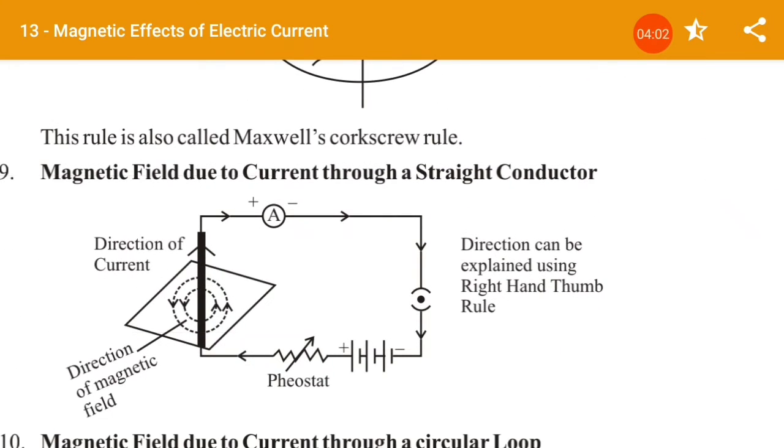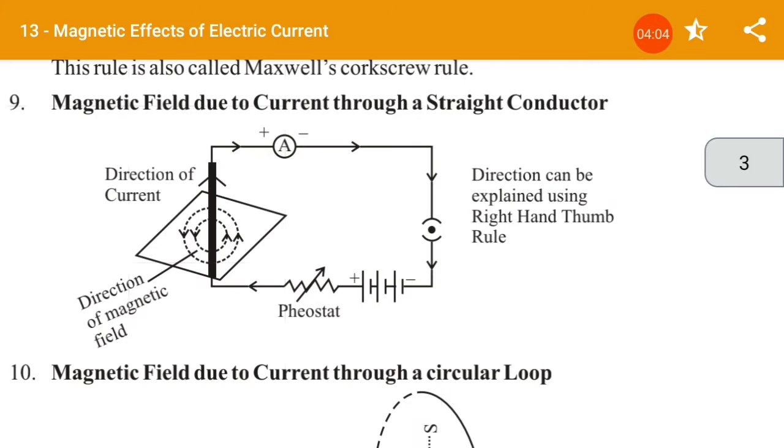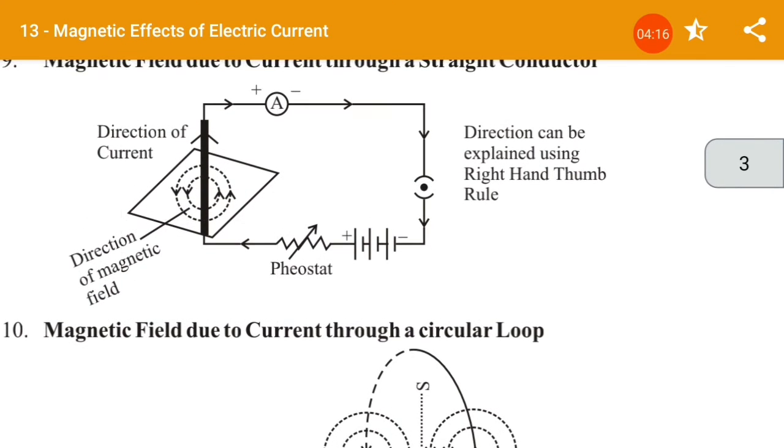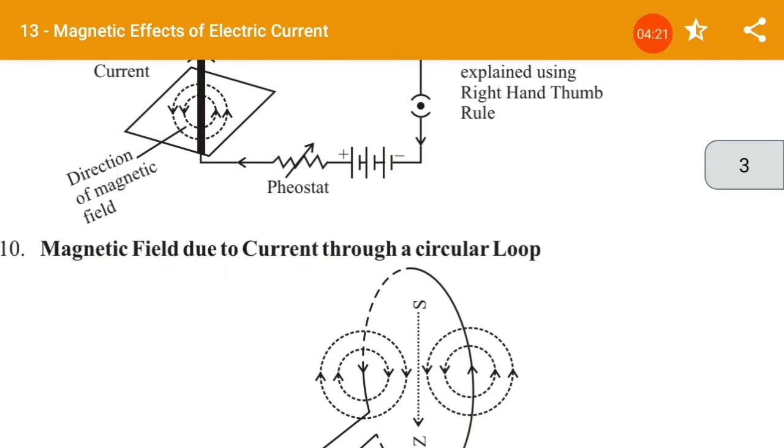Magnetic field due to a current carrying straight conductor. This diagram is crucial: whenever a question on the magnetic field due to a current carrying straight conductor is asked, you have to draw this diagram. The direction can be explained using the right hand thumb rule, so that also you have to remember.